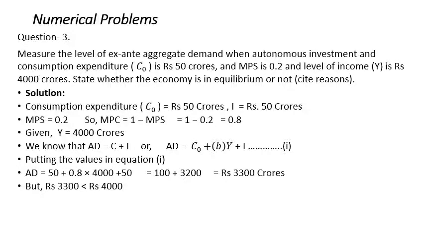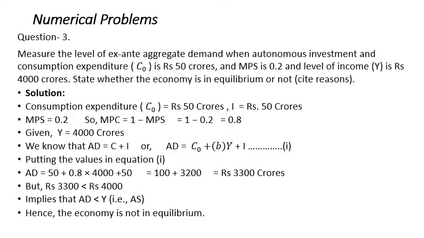But aggregate demand, that is 3300 crores, is less than the income at the equilibrium level, which is also known as AS. At the equilibrium level, if you remember, we write AS also as Y. So Y is given as 4000. Thus we can conclude that aggregate demand is less than aggregate supply, that is Y. Hence the economy is not in equilibrium. That's all for this question.